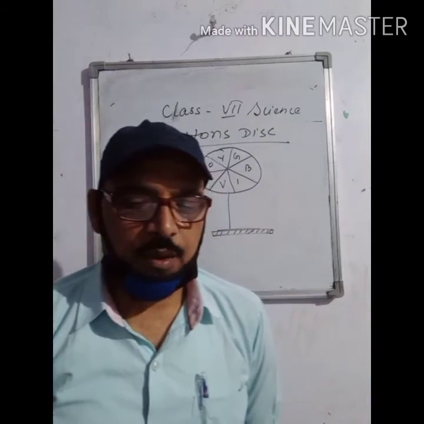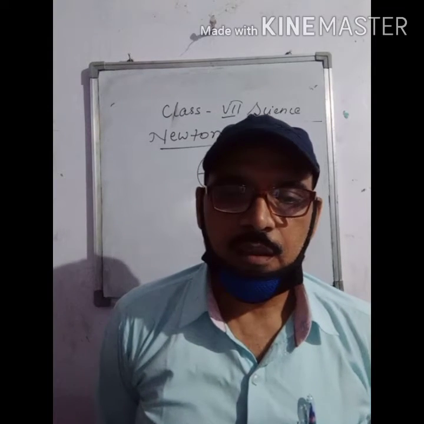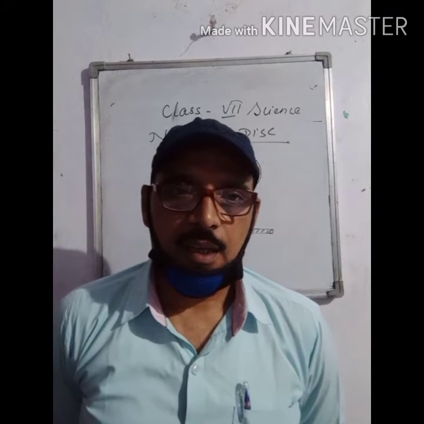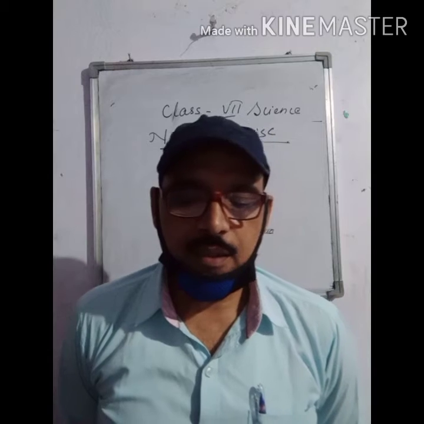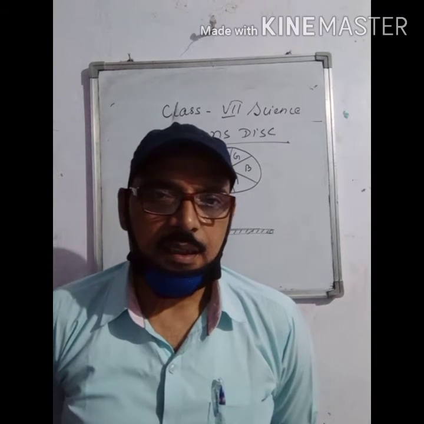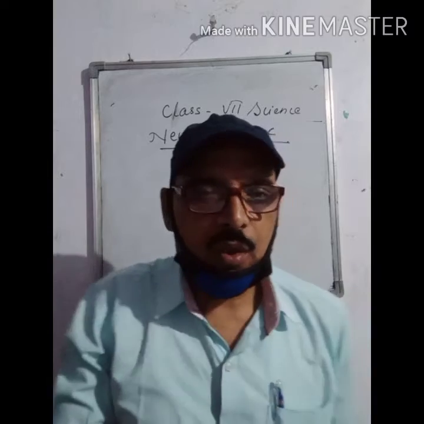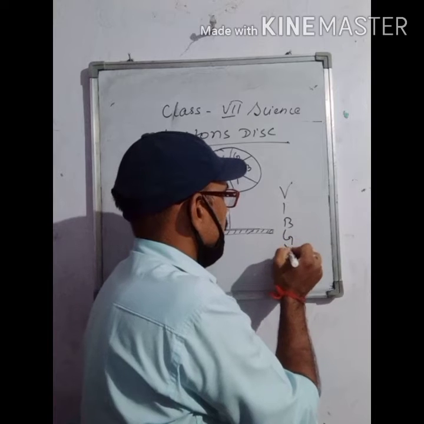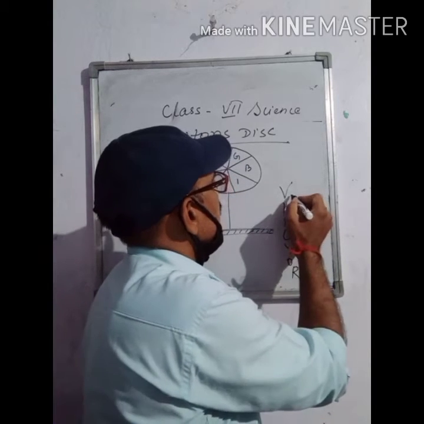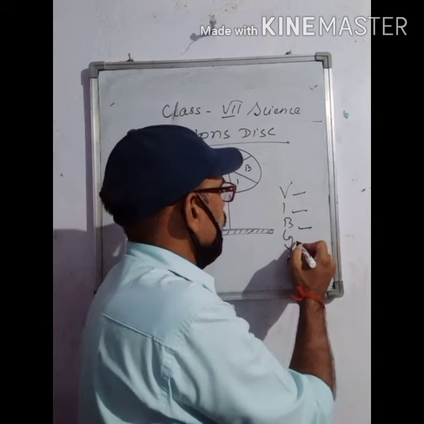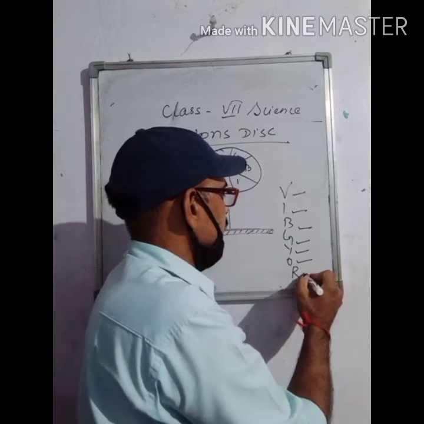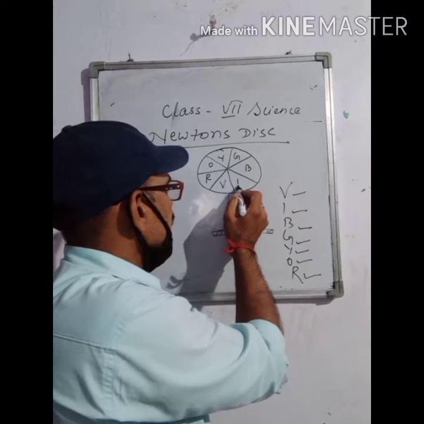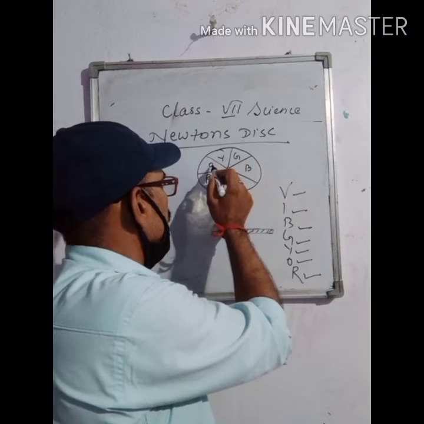Take a circular cardboard disc about 10 cm in diameter, divide it into 7 equal segments, and then paint them with different colors in order of VIBGYOR, which means violet, indigo, blue, green, yellow, orange and red. This circular disc is painted with violet, indigo, blue, green, yellow, orange and red.